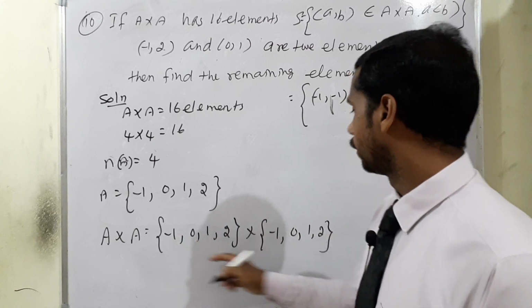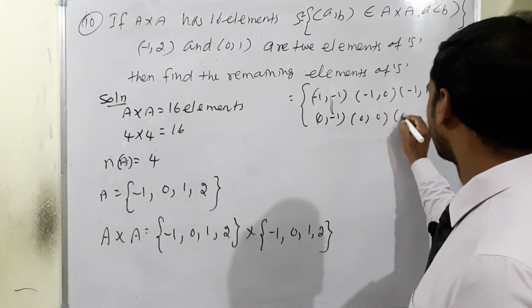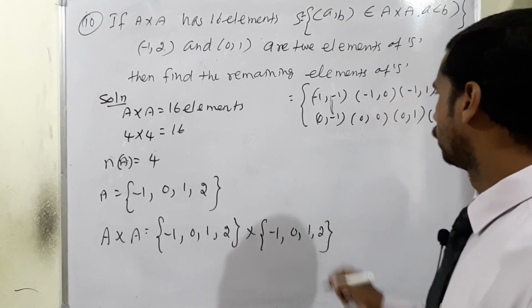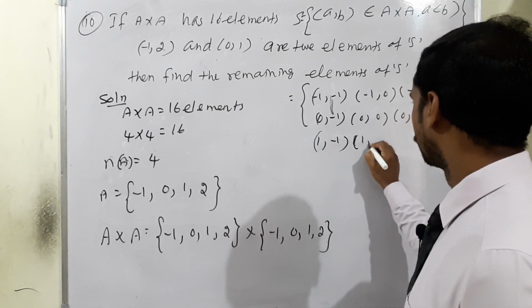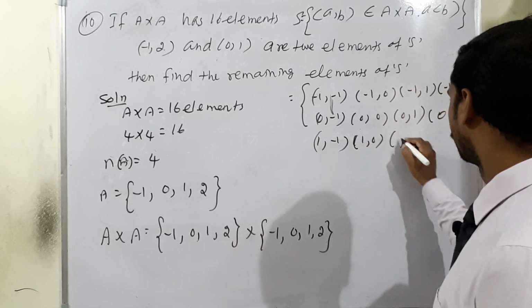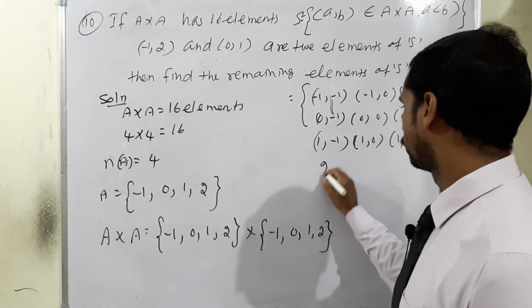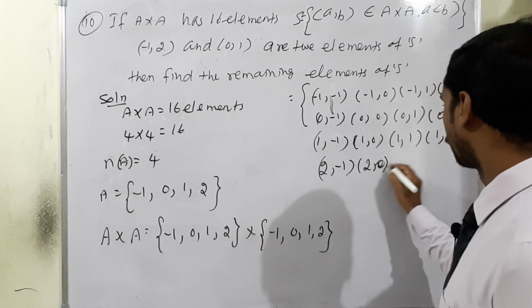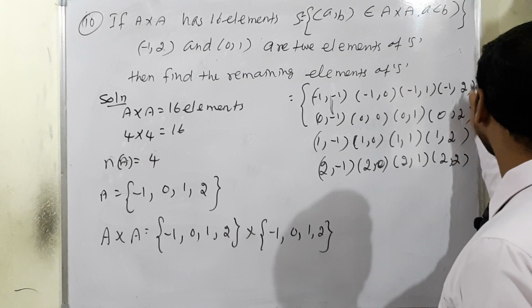Second, 0 comma minus 1, 0 comma 0, 0 comma 1, 0 comma 2. Third, 1 comma minus 1, 1 comma 0, 1 comma 1, 1 comma 2. Next, 2 comma minus 1, 2 comma 0, 2 comma 1, 2 comma 2.